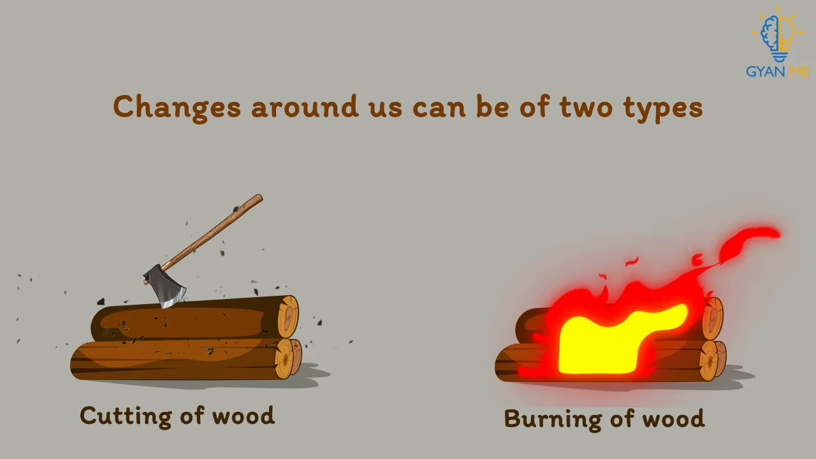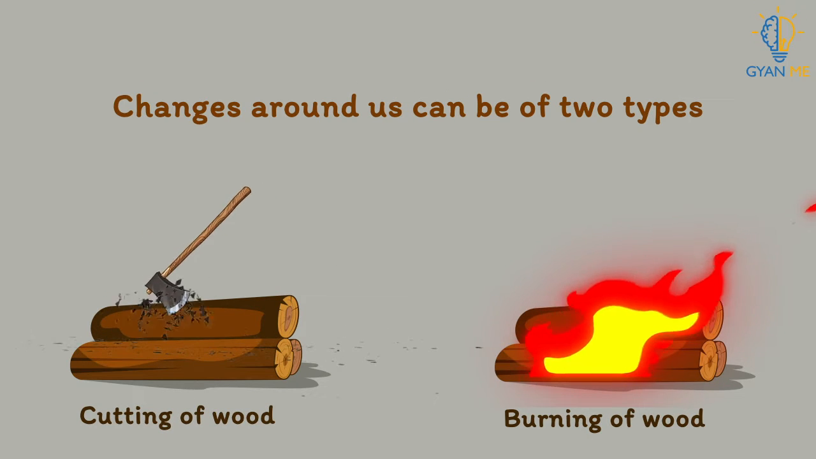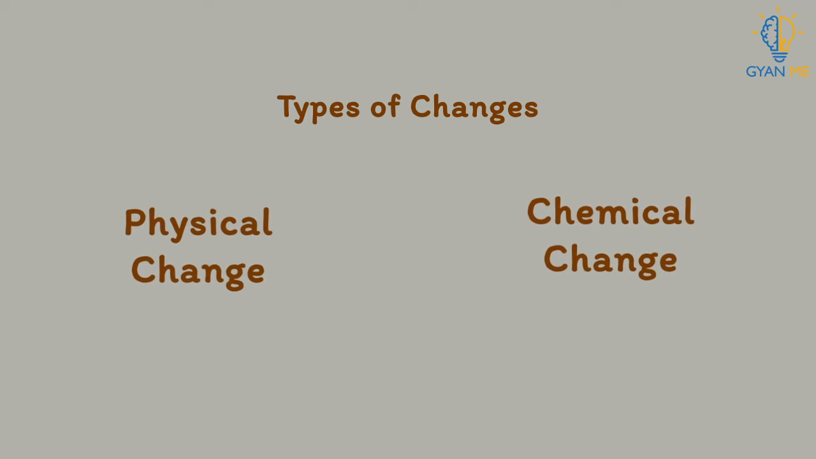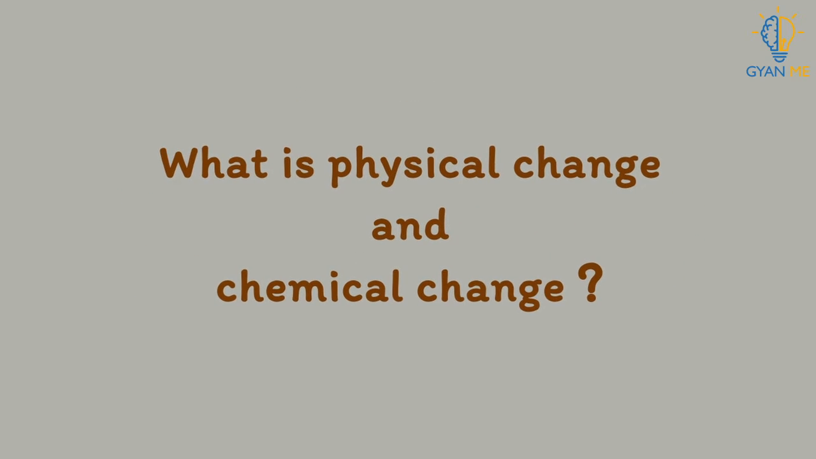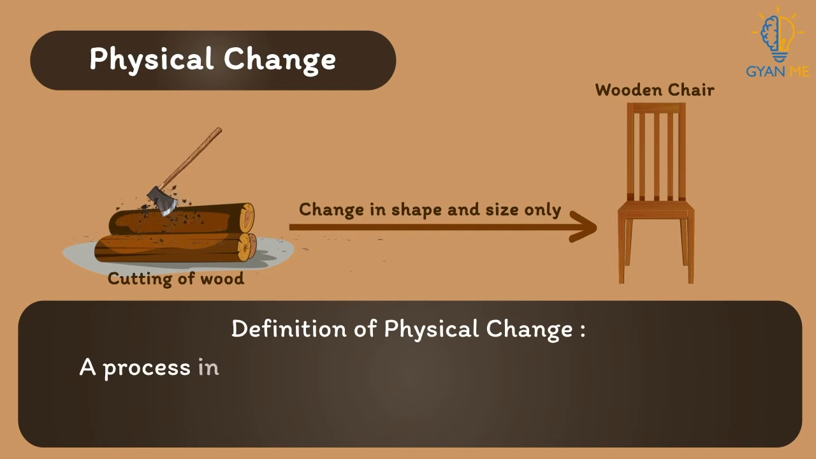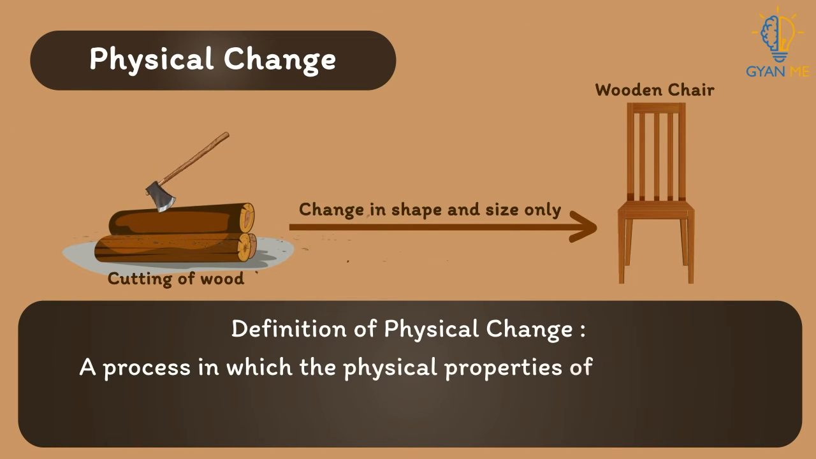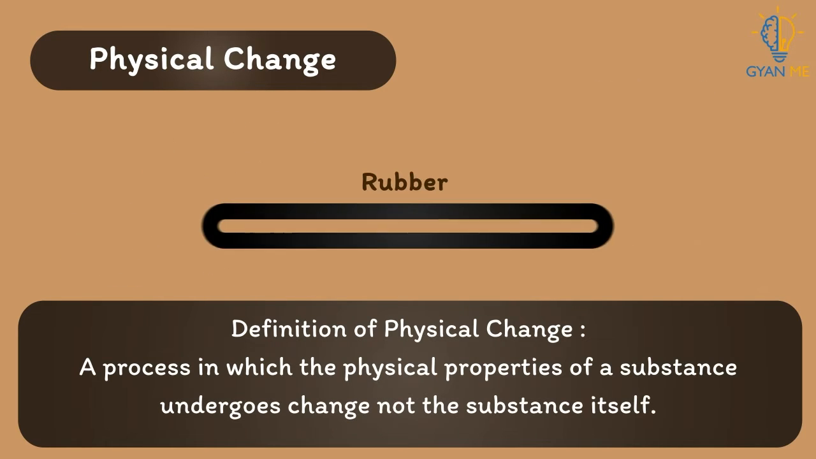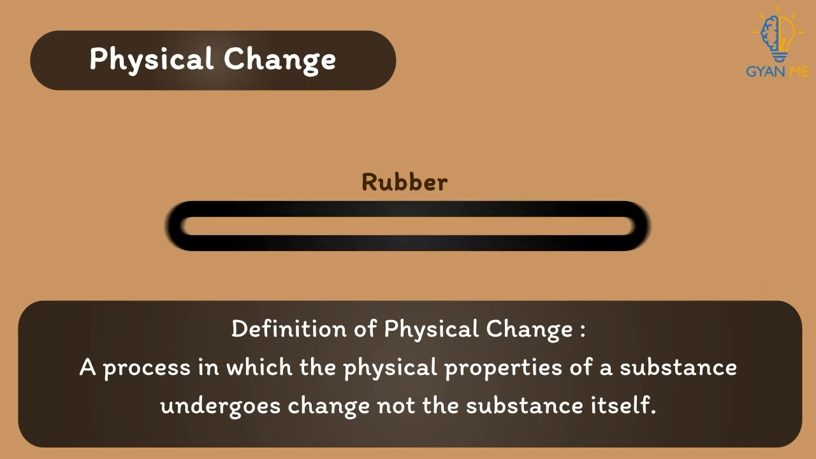We have classified all these changes around us into two categories. First one is physical change and second one is chemical change. Now the question arises, what is physical change and chemical change? Let us understand. We can define physical change as a process in which the physical property of a substance undergoes changes, not the substance itself. In simple words, physical properties of the substance will change, not the substance itself.